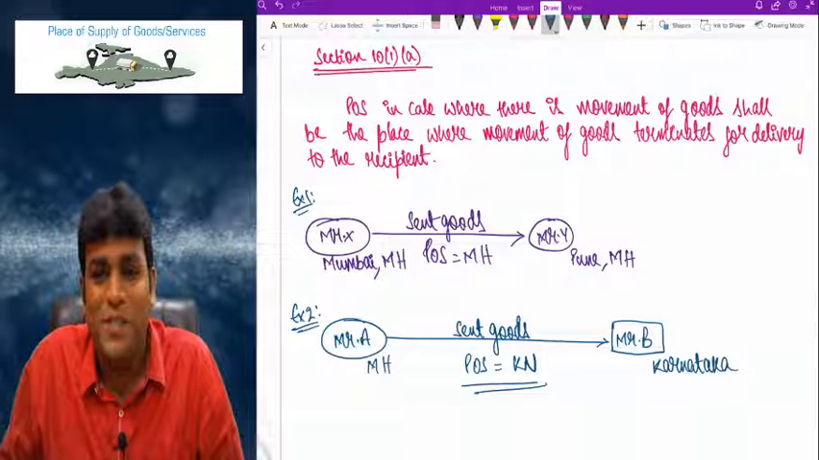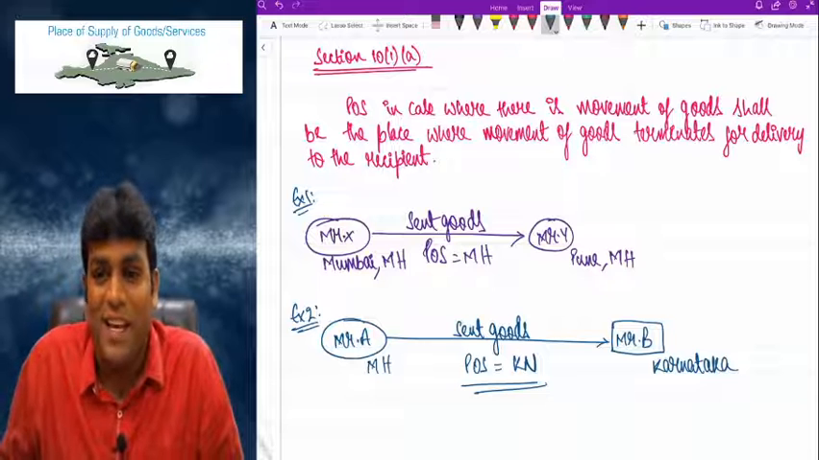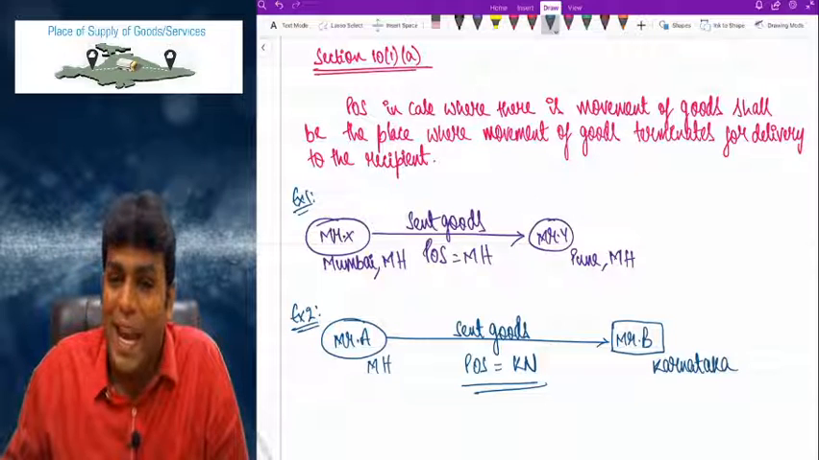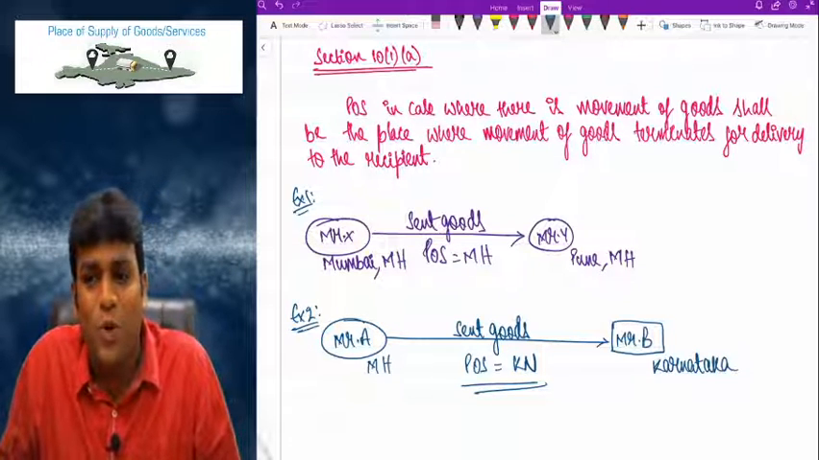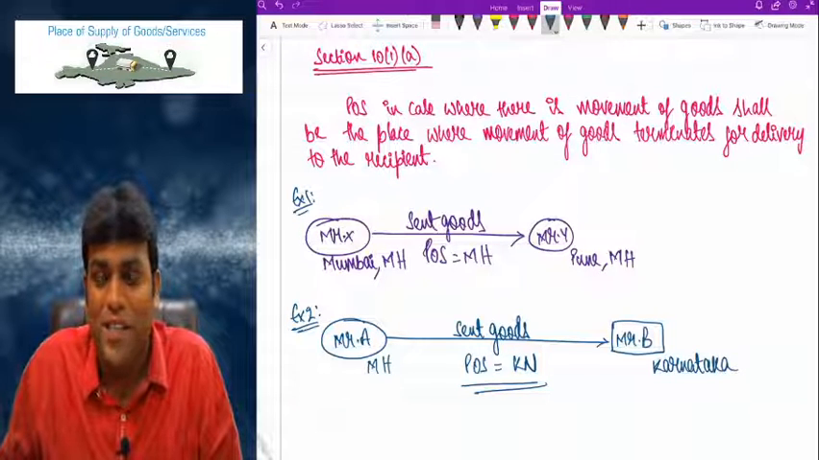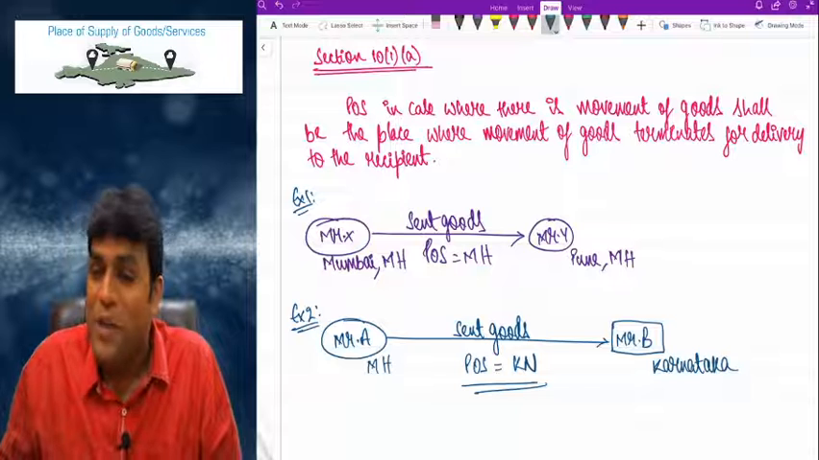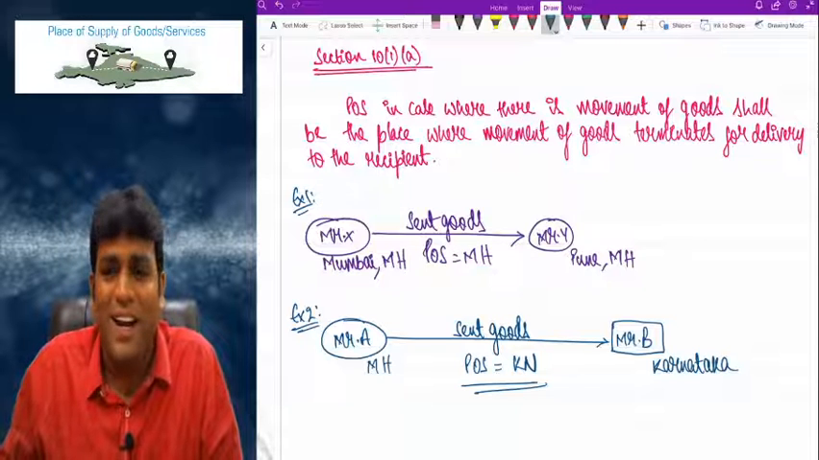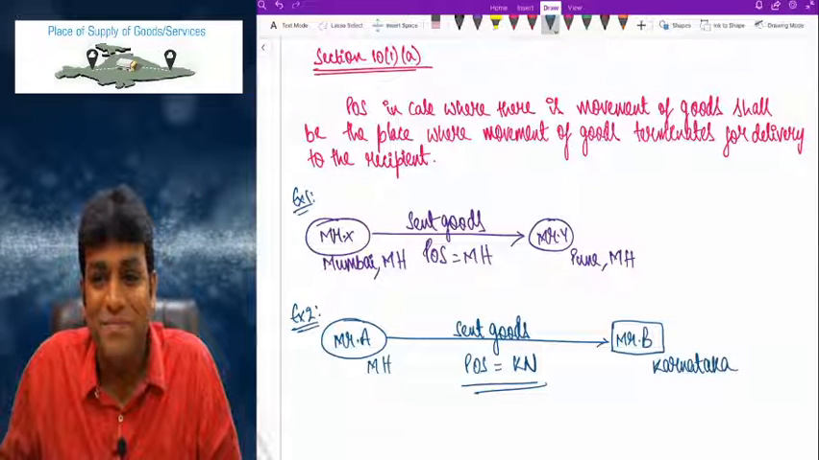Terminates means stops. Now we observe very clearly in this case, in second example, when A of Maharashtra is sending goods to B of Karnataka, where is the movement of goods terminating, my dear friends? It is terminating in Karnataka. So place of supply will be Karnataka. Very simple answer. Clear, right?